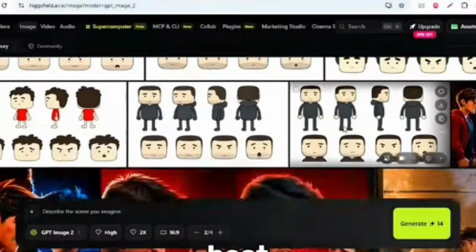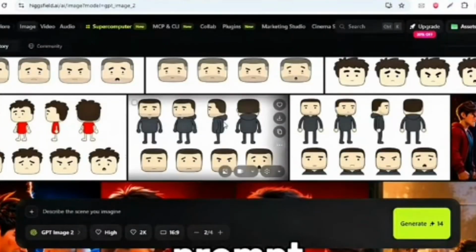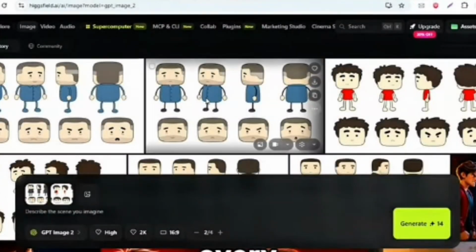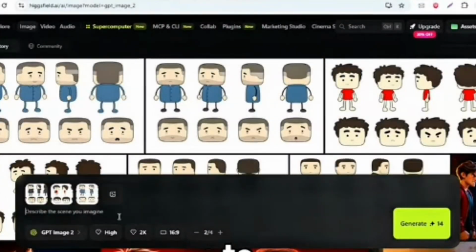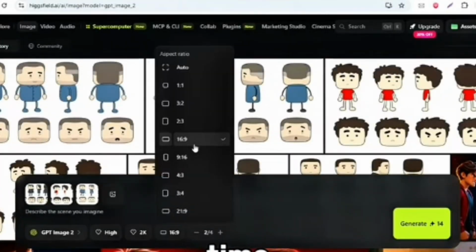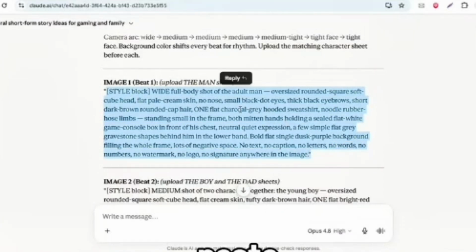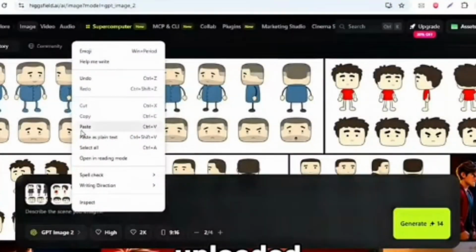Take that best character sheet and upload it right into the prompt box. This is your reference, so the AI knows exactly who it's drawing every time. Switch your aspect ratio to 9:16 for the vertical story shots, then back to Claude one more time. Right under the character sheet, you've got image prompt number 1. Copy it, paste it into Higgsfield on top of your uploaded reference, and generate.